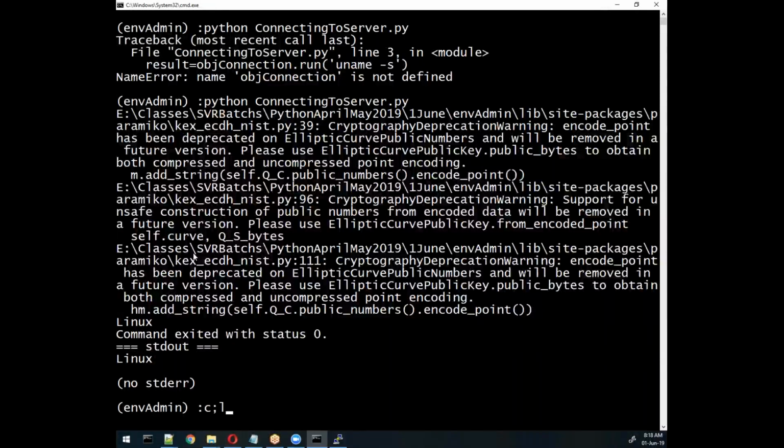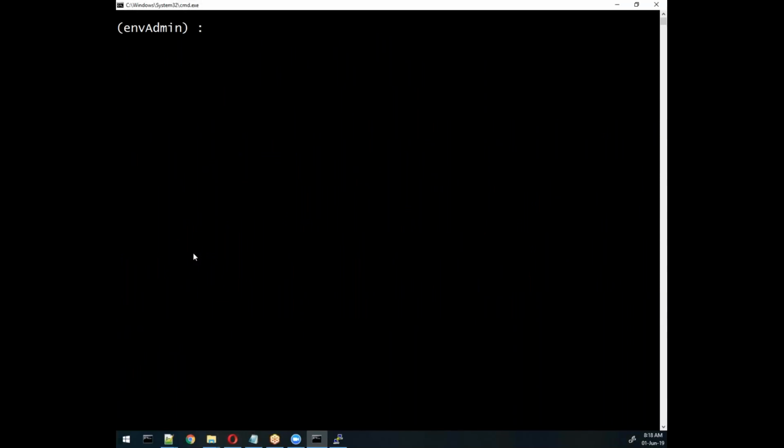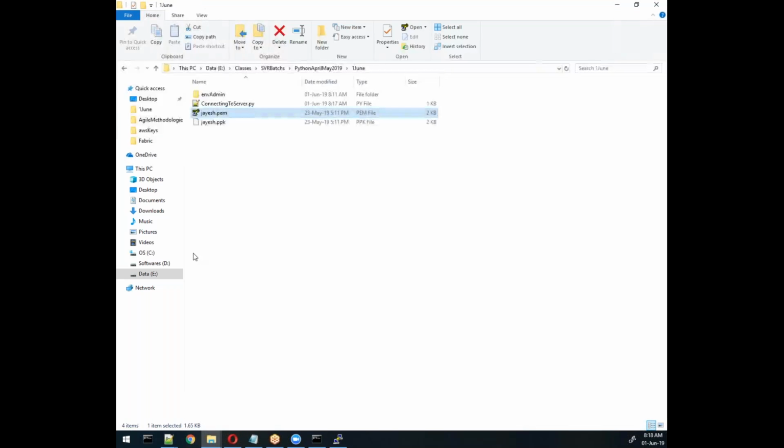So let me continue with another example which is very important and interesting, where we want to perform some operation. I'll create another file which will help me to upload data from local to remote. I named it this because I want to upload my file from local to remote location.